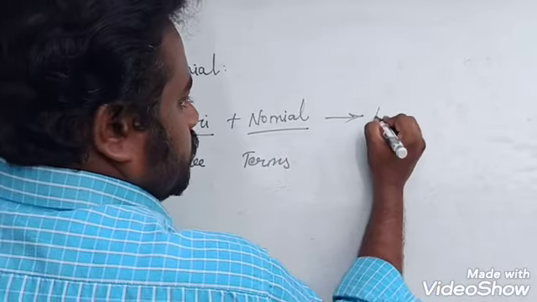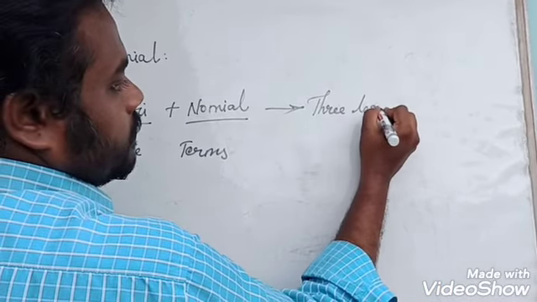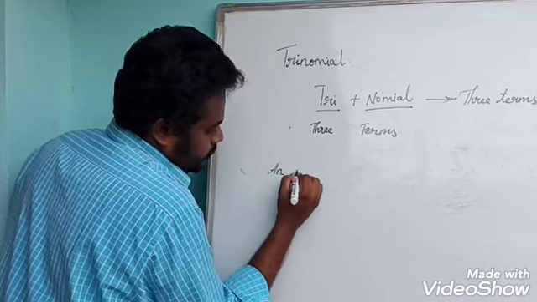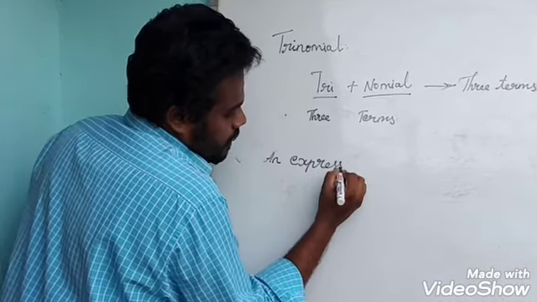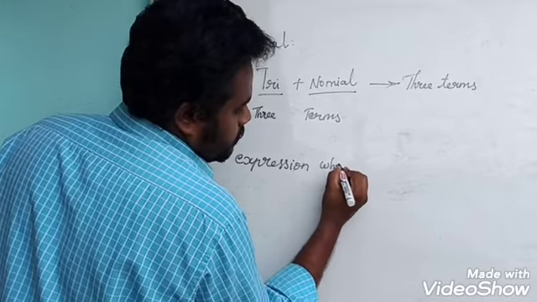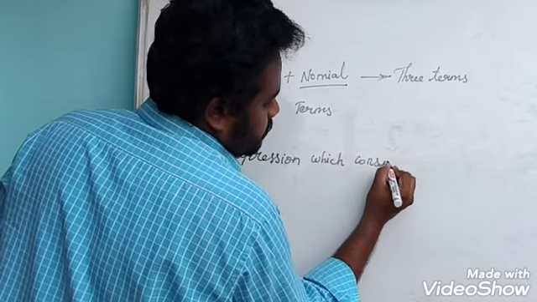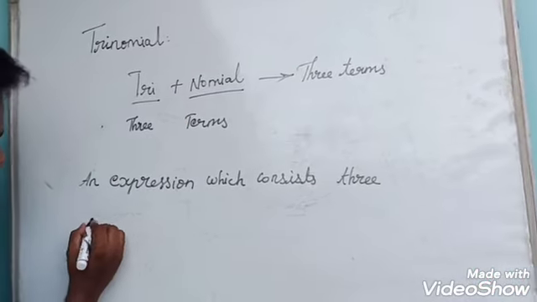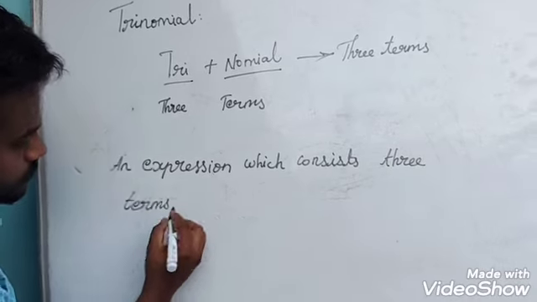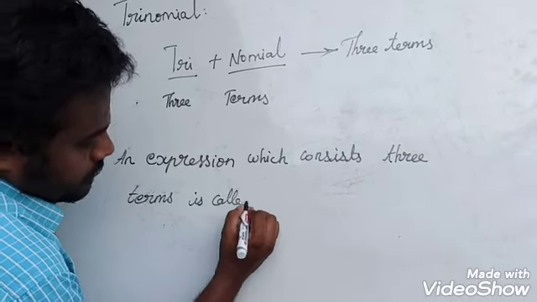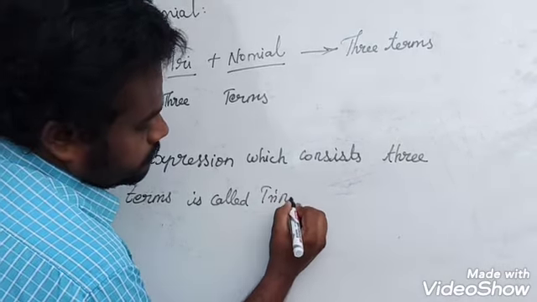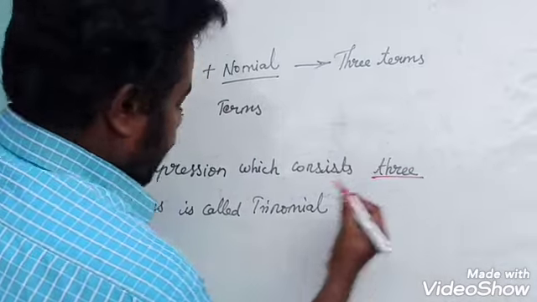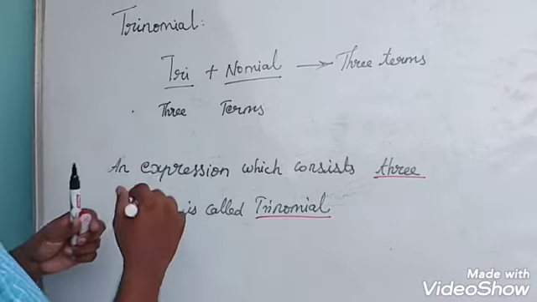Now to conclude, trinomial means an expression which consists of 3 terms. It is called a trinomial.